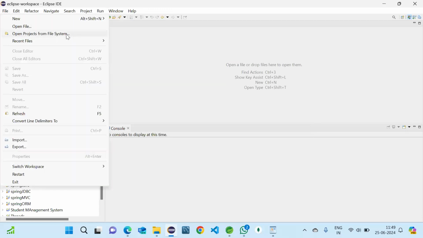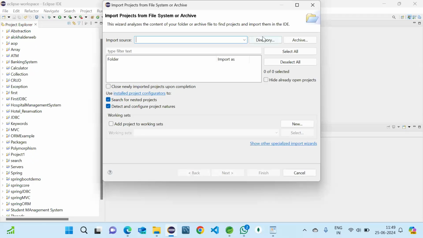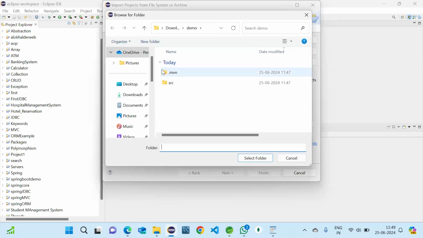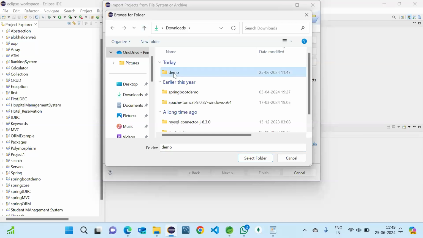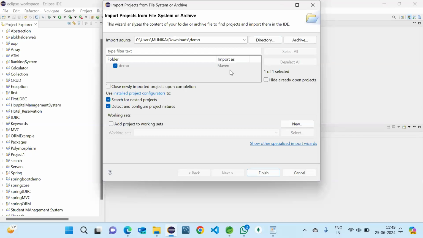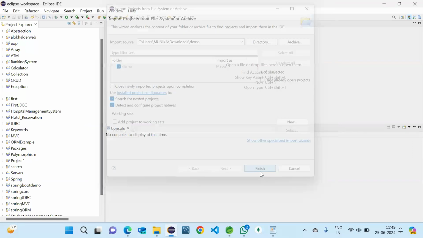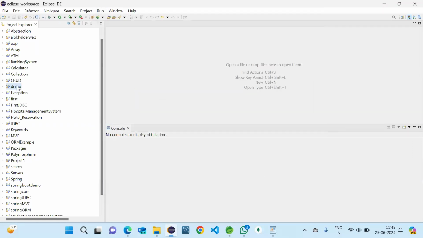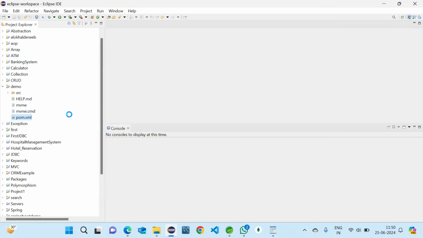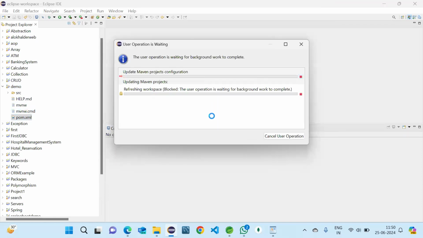So open file system, directory, select demo map, finish. Okay, here you can see this is the project we have created, and if I open the pom also, we can see all the dependencies which we have added.